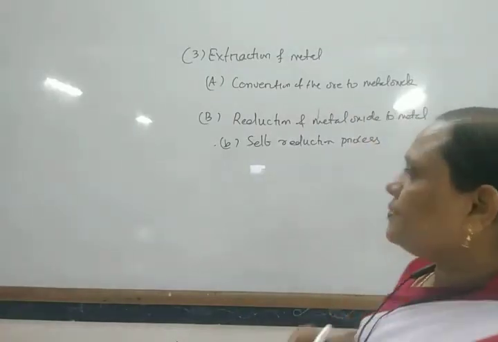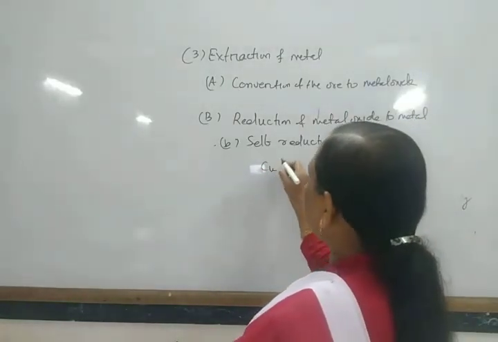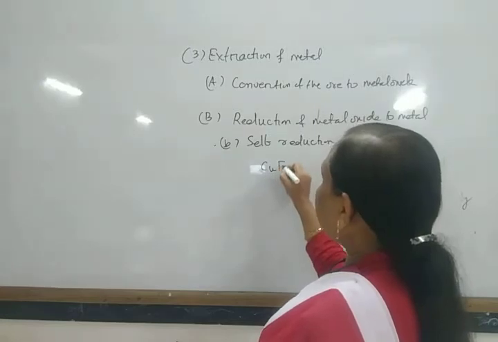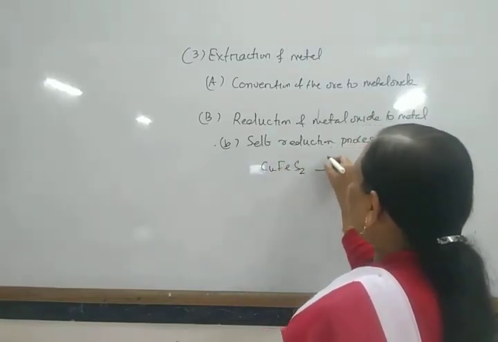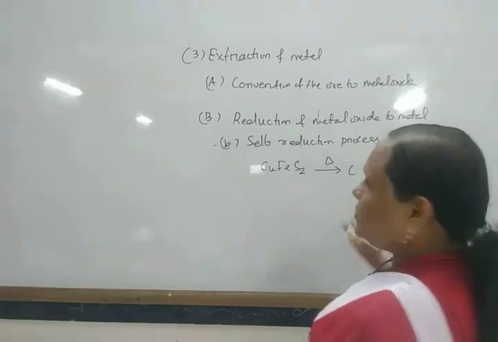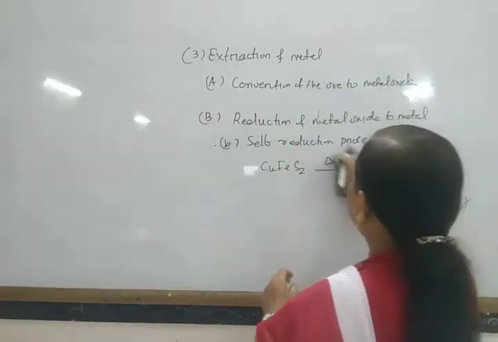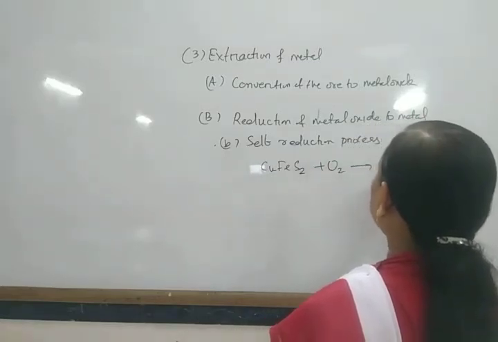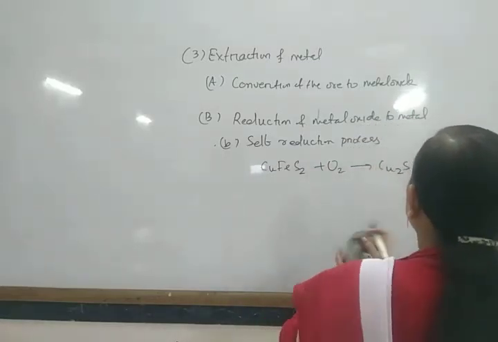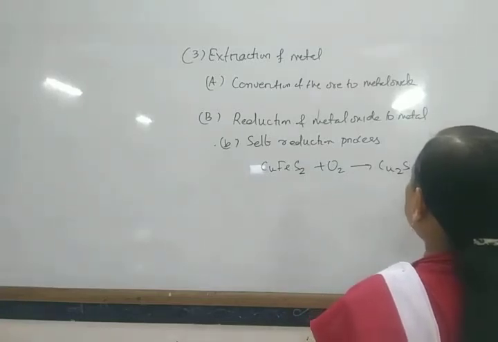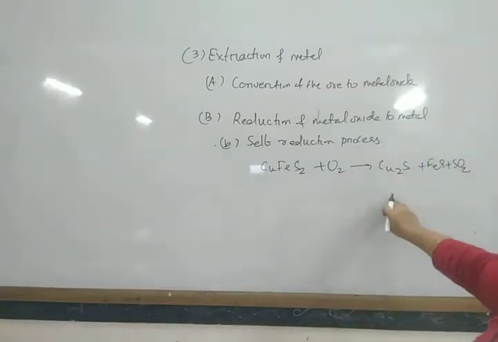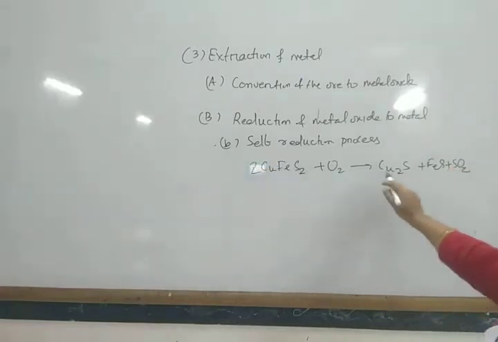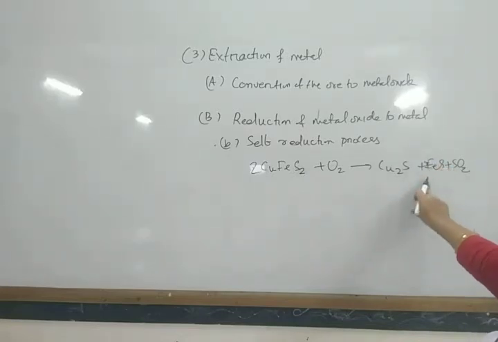For example, suppose you have taken the cuprite CuFeS2, and on heating with oxygen, it gives you Cu2S plus FeS plus some amount of sulfur dioxide. So 2Cu2S plus 2FeS plus SO2.